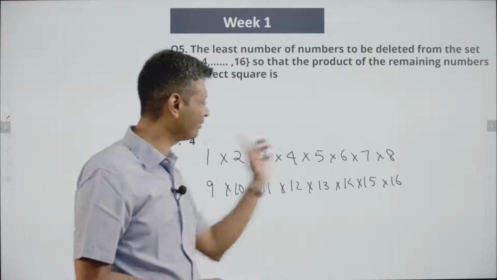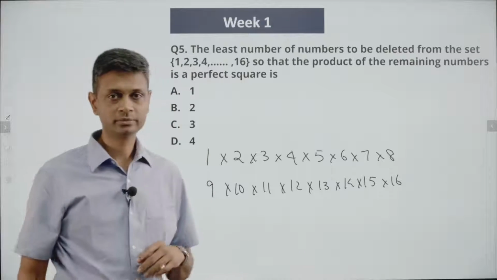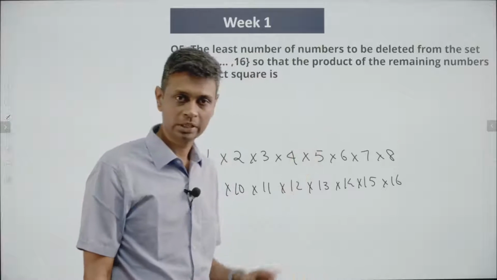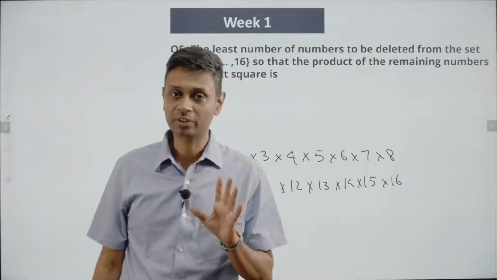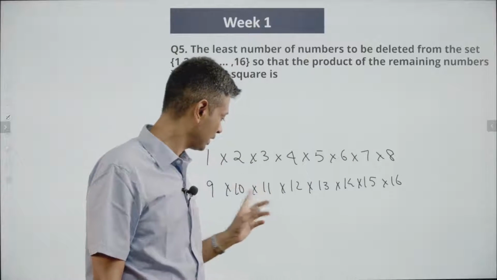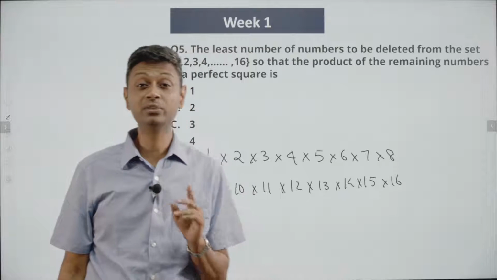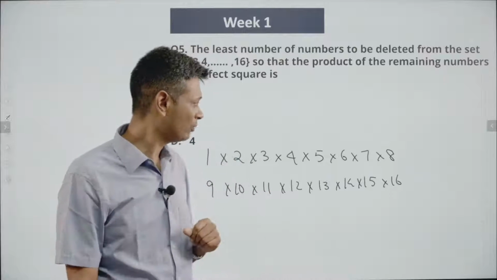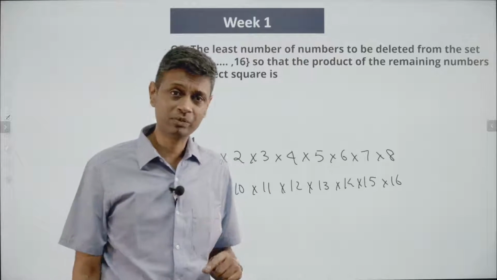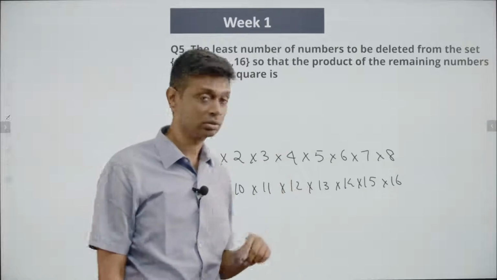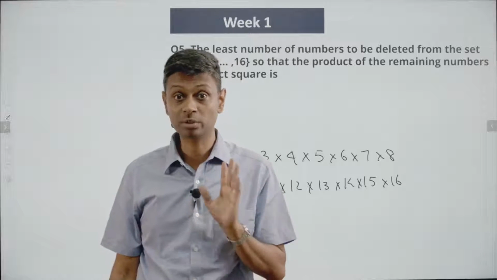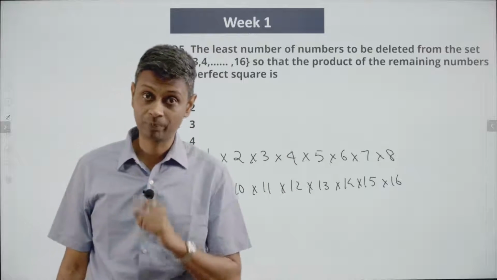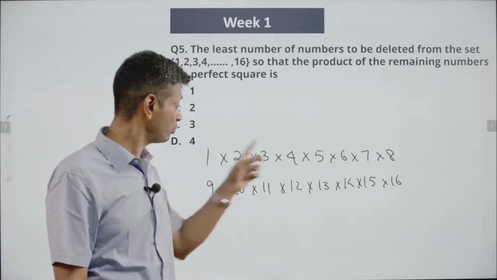Think about it. If I delete everything except 1, I'll have a perfect square. 1 is a perfect square. If I delete everything except 4, I'll have a perfect square. Everything except 9, I'll have a perfect square. So I can delete 15 numbers and have a perfect square. That I know. Right? Now, I can probably delete everything except 1 and 4. I'll still have a perfect square because 1 into 4 is a perfect square. I can delete everything except 4 and 9, still have a perfect square. Or delete everything except 1, 4 and 9.